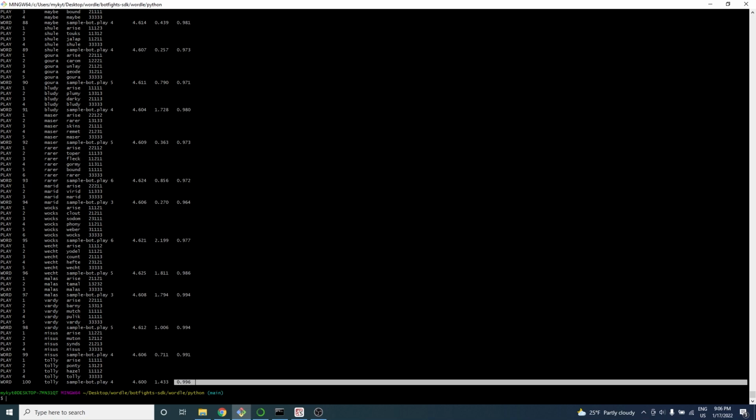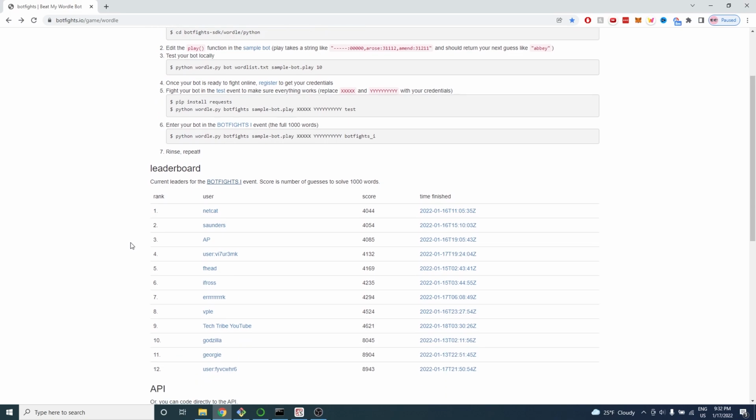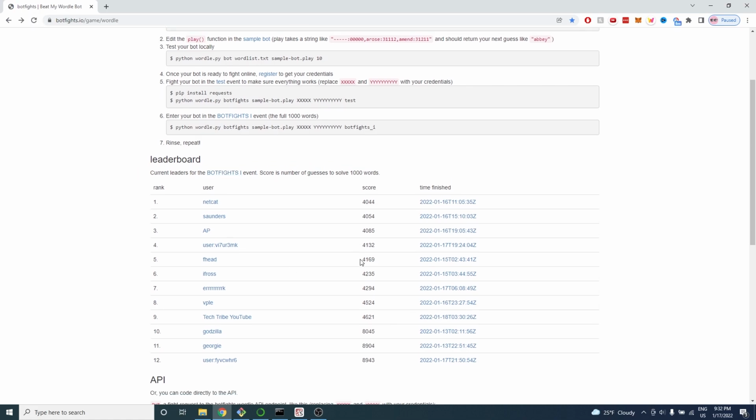bot to the leaderboard. And here we are in 9th place in the leaderboard with 4.6 guesses per puzzle on average. We were very close to the competitors above us and could potentially beat some of them if I gave my program more than 1,000 guesses to choose from. Still, I'm very happy with the result.